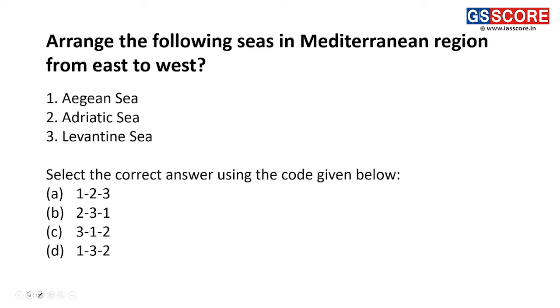Moving forward, arrange the following seas in the Mediterranean region from east to west. The three seas provided here are the Aegean Sea, the Adriatic Sea and the Levantine Sea. Levantine, this word was asked by UPSC in previous years. Thus, it will be very easy for you to understand that this sea is present in the eastern part of the Mediterranean and the western part of the Middle East region.